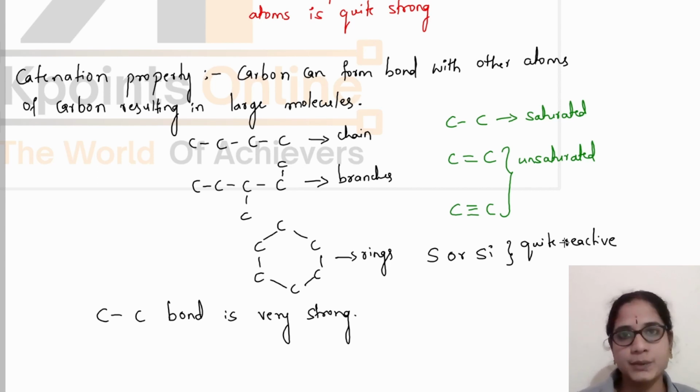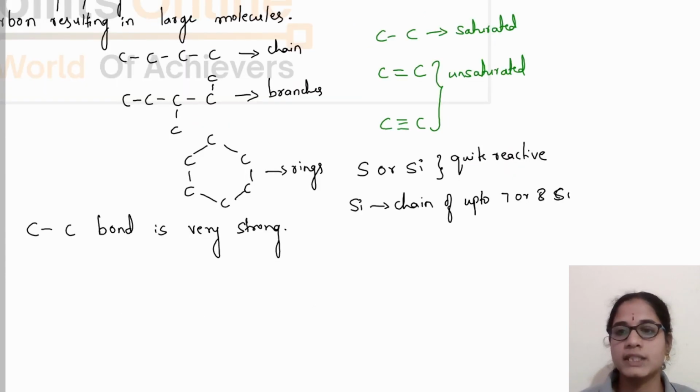Silicon can form a chain of up to 7 or 8 silicon atoms, but these compounds are quite reactive. The bond between them is not as stable as the carbon-carbon bond, because of which a large number of molecules exist in carbon compounds.